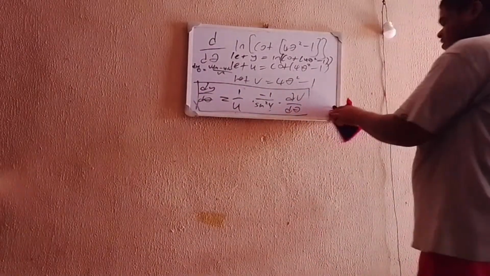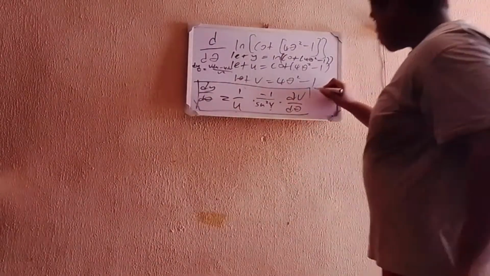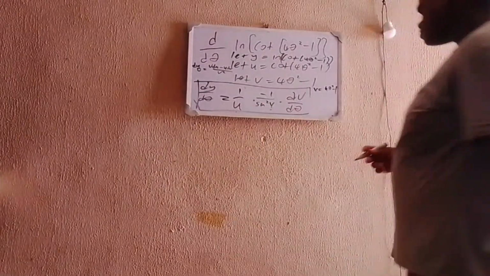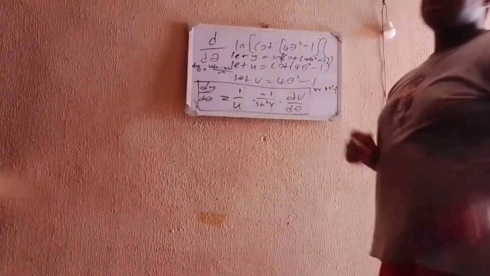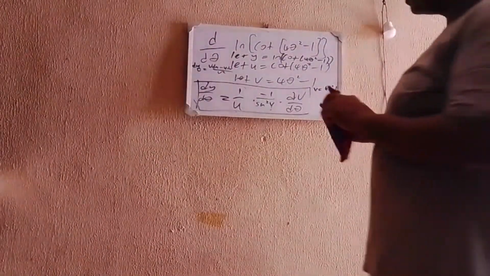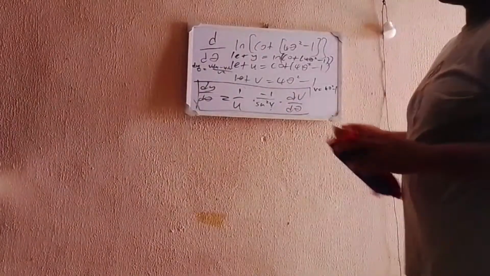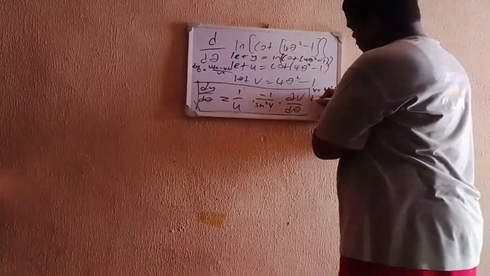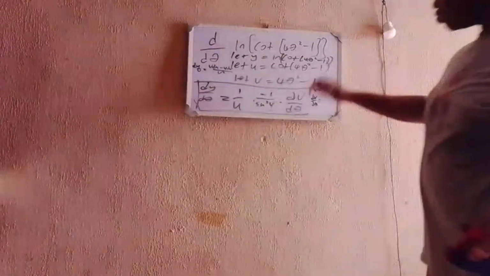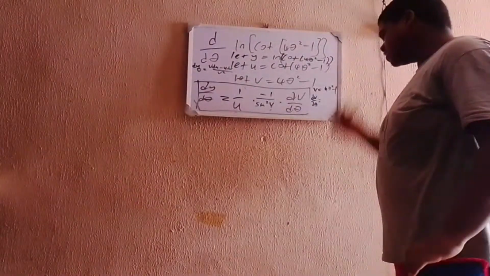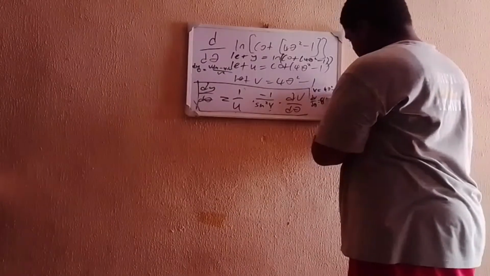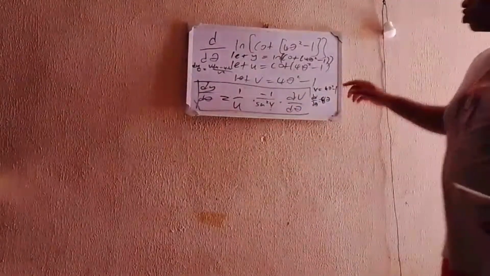First of all, what is v with respect to theta? v is equal to 4θ squared minus 1. So this one is going to be the easiest one to derive. Actually, no, the easiest one to derive was y equal to 1 over u. So now if we differentiate v with respect to theta, you bring out the square, bring it down. So you have 4 times 2, which is 8, times theta to the power of 2 minus 1, which is 1. So you have 8θ. You know how to derive that already.